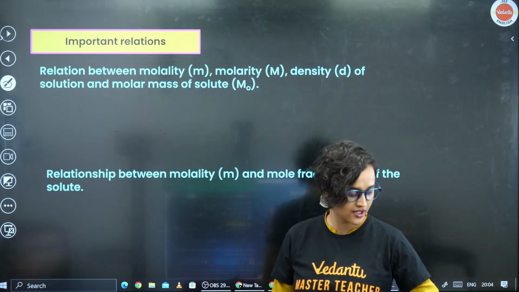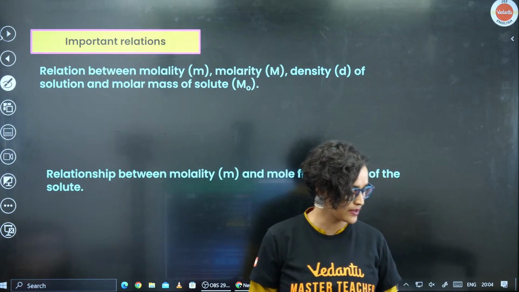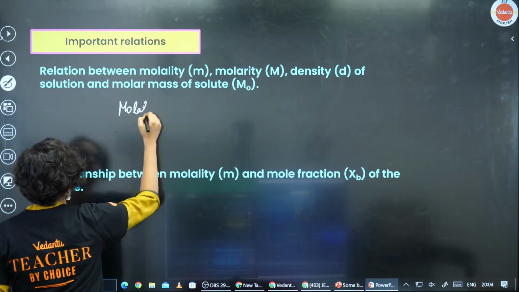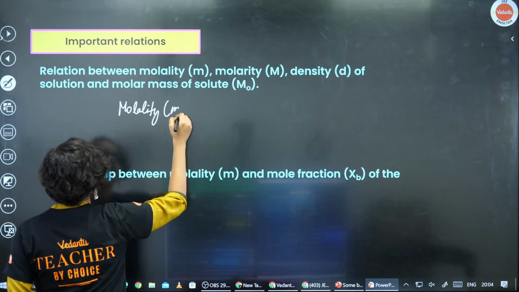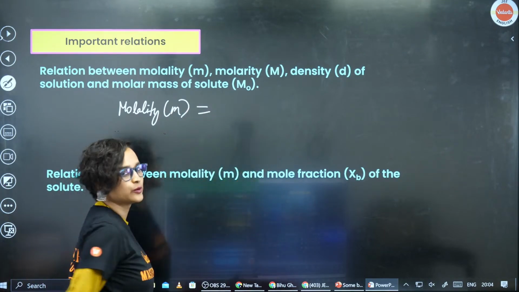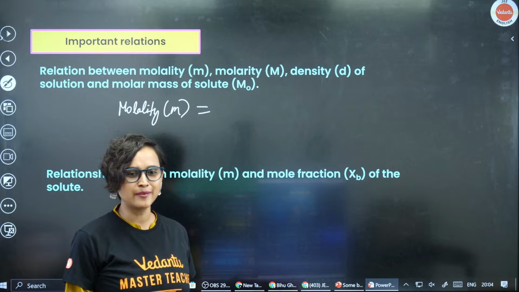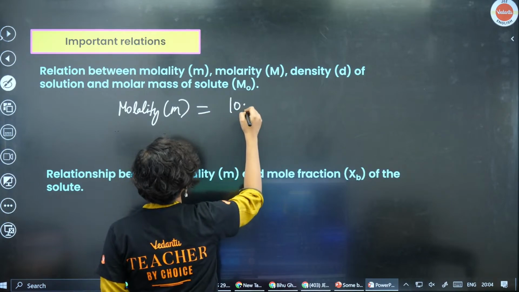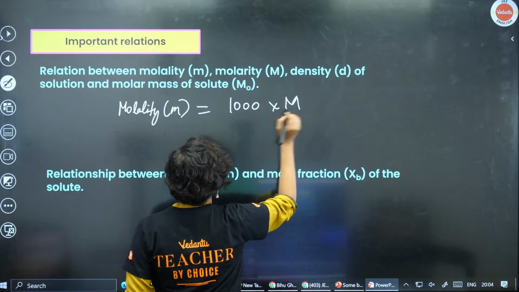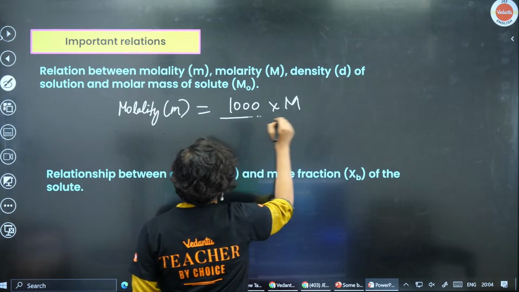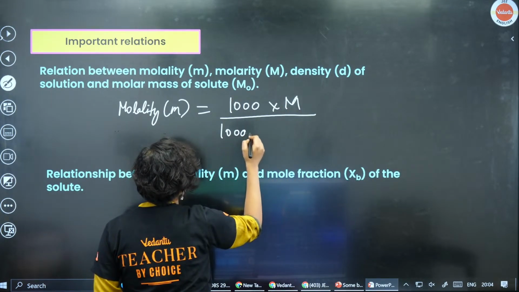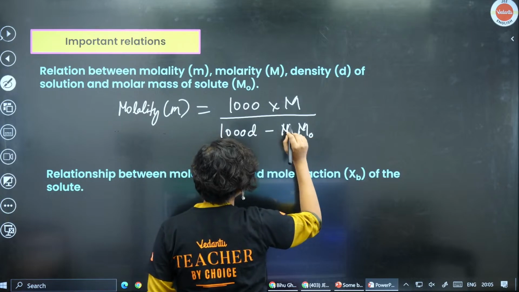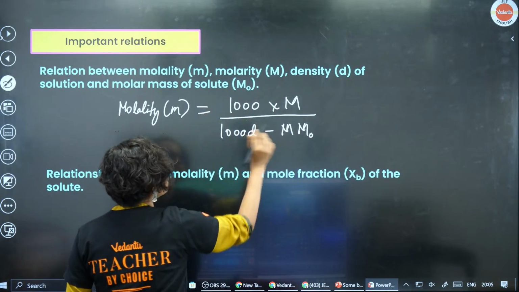So basically molality, denoted by small m, is equal to 1000 into capital M, that's molarity, divided by 1000 D minus M into M0. M is again the molarity and M0 is the mass of solute.